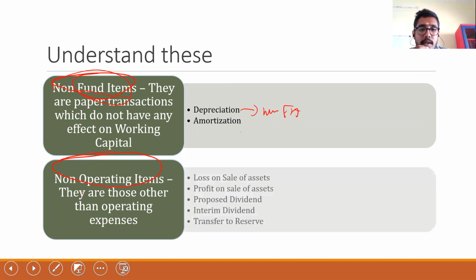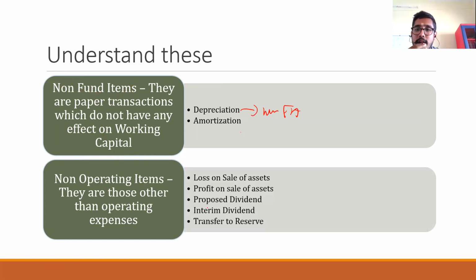These are some of the non-operating items: loss on sale of assets and profit on sale of asset, proposed dividend, interim dividend, transfer to reserve. Generally these items usually appear.